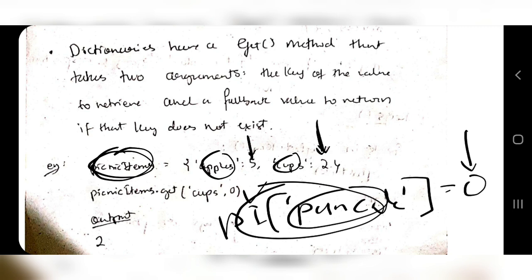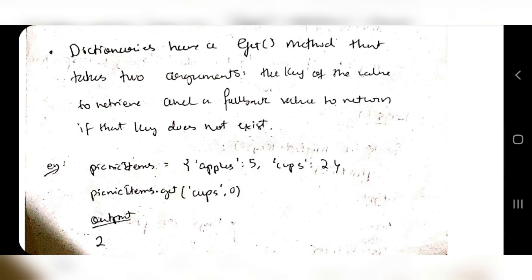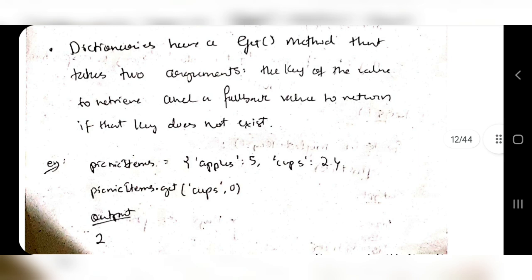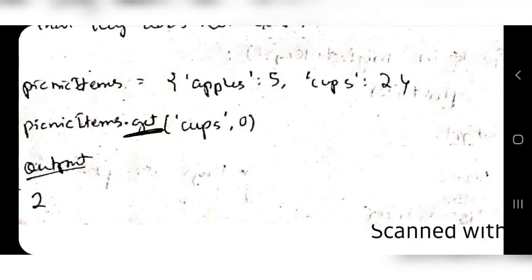So instead of that, I'll use the get function. In the get function, what happens? See the example here: picnic items dot get cups, and here it will be 0. If I don't have an item, for example if it is not present in picnic items, it returns 0. Cup is present in picnic items, so it will print 2. So this was the wrong example. If I take, for example, pancake here, the output will be 0 because pancake is not there.